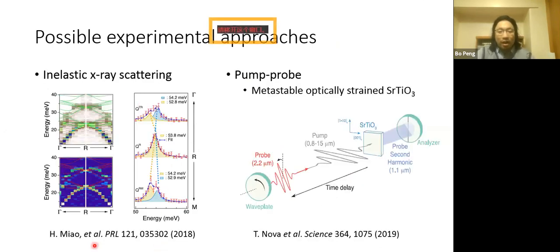And here are some papers. This paper used inelastic X-ray scattering to observe the bulk feature of topology. And there is also pump probe to directly pump these optical phonon modes, and indirectly observe these topological features.